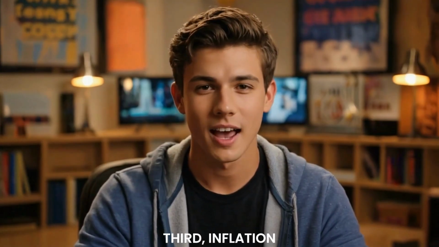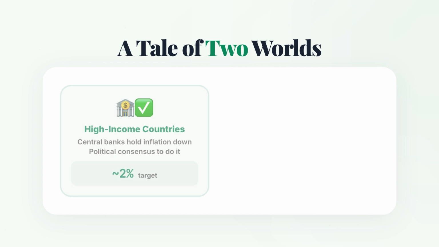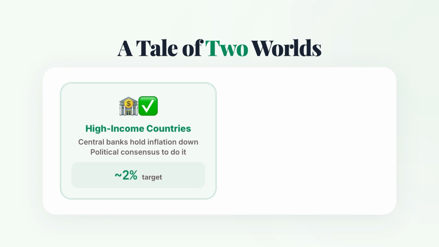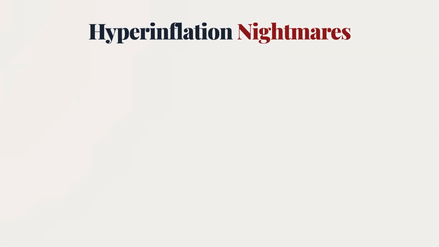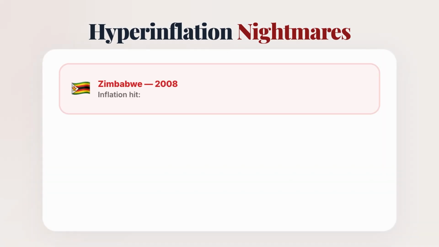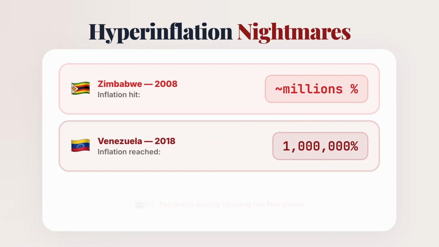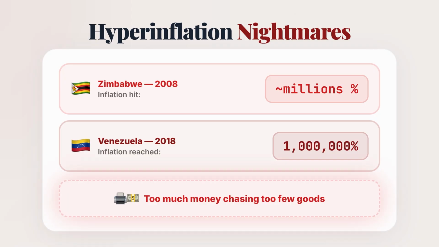Third, inflation. High-income countries have largely solved this one. Central banks can hold inflation down over the medium and long term, and there's political consensus to do it. Elsewhere, not so much. Zimbabwe's inflation hit several million percent in 2008. Venezuela reached 1 million percent by 2018 after printing money to cover its deficits. Too much money chasing too few goods.